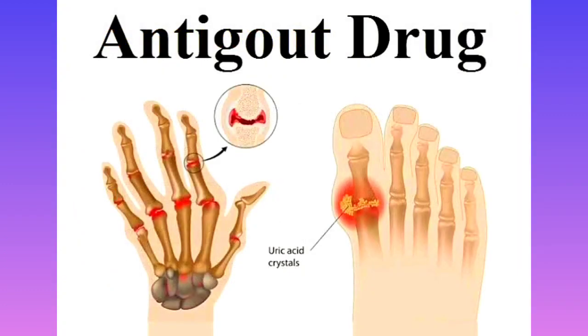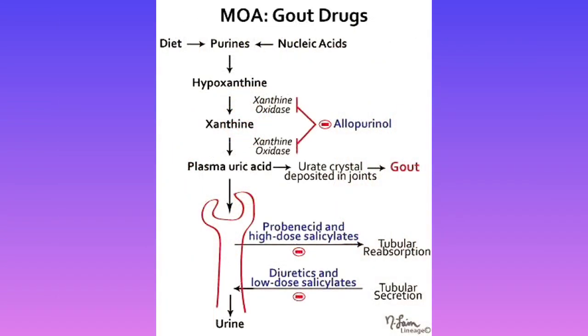Now let's discuss the anti-gout drugs. Look at this picture. This is showing the gout. Now can you identify this picture? If I give the hints, like it occurs in the small joint, it occurs in the big toe of the foot, and the crystal shape is needle shaped crystal, then you can understand. This is gout.